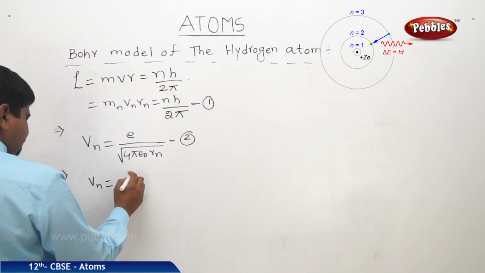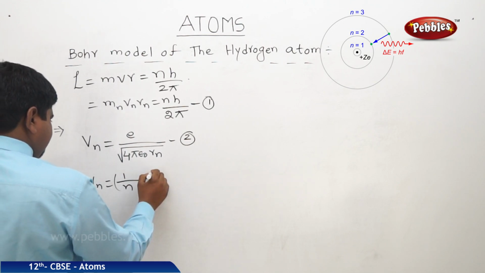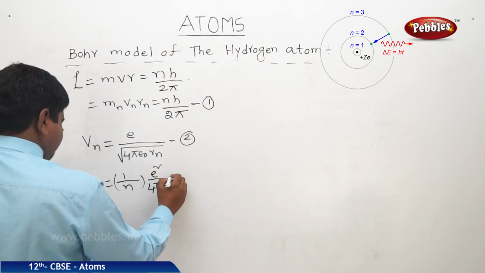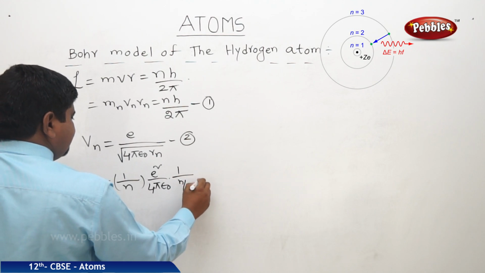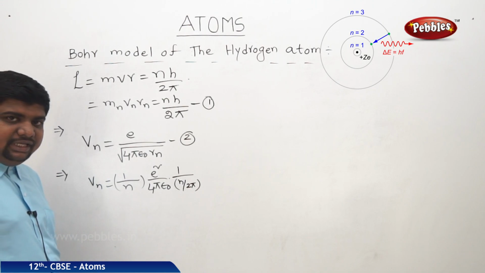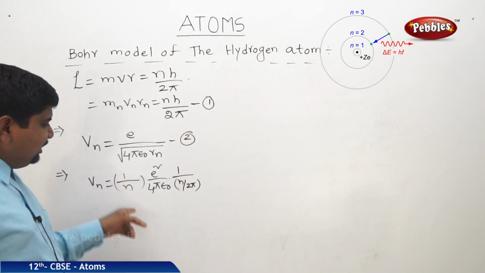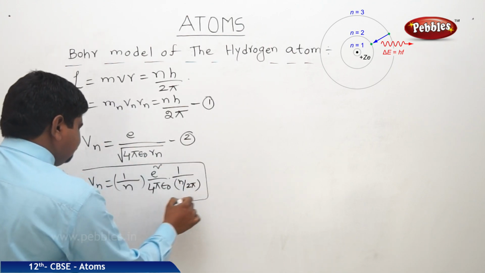equal to 1 by n into E square by 4 pi epsilon naught into 1 by h by 2 pi. So it will become nh by 2 pi into E. So therefore, E square by 4 pi epsilon naught into 1 by n into 1 by h by 2 pi. This is Vn.